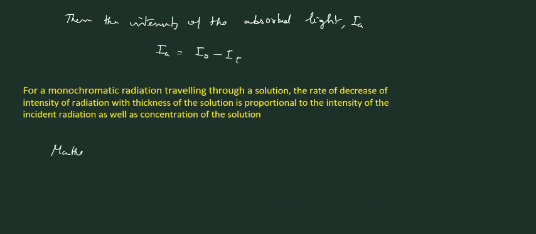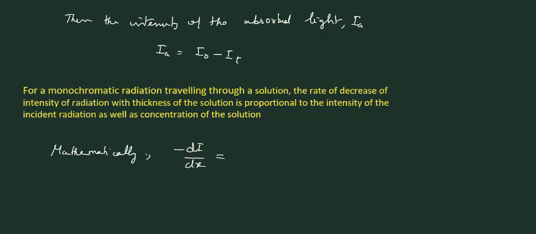Mathematically, minus dI by dx, the change in intensity with change in thickness dx, is equal to a proportionality constant K into C into I. The negative sign is given because intensity decreases as it passes through the solution.